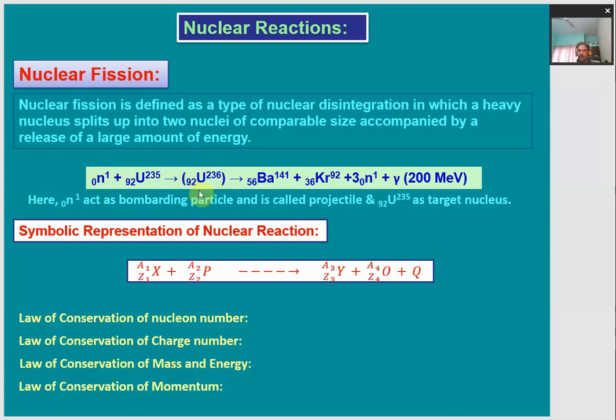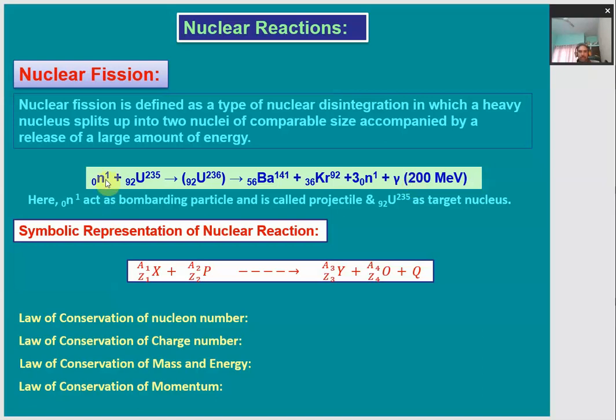Because it is unstable, it starts undergoing the fission process and gets transformed into two nuclei, barium and krypton, with the release of a large amount of energy and three more neutrons, right? So this is how the nuclear fission process happens. This kind of process is called nuclear fission.